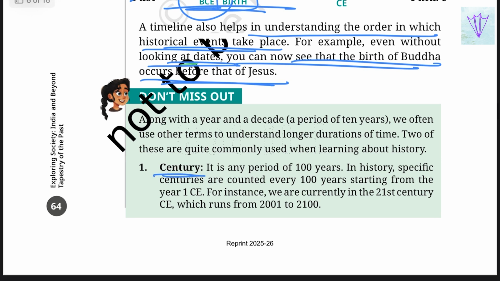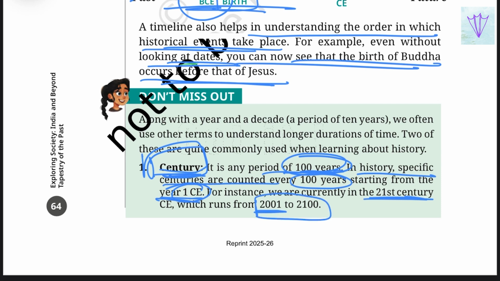Now, century. A century is a period of 100 years. In history, specific centuries are counted every 100 years starting from the first CE. For instance, we are currently in the 21st century, which runs from 2001 to 2100.